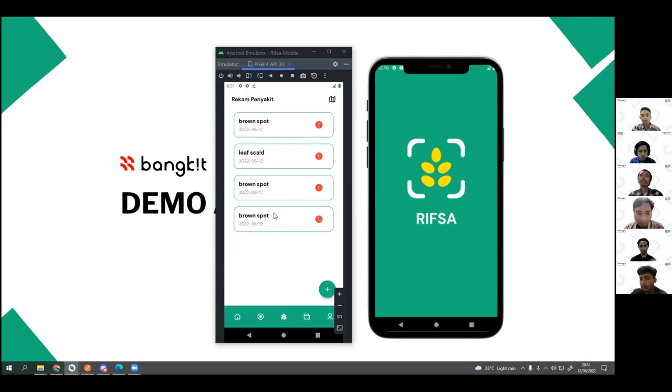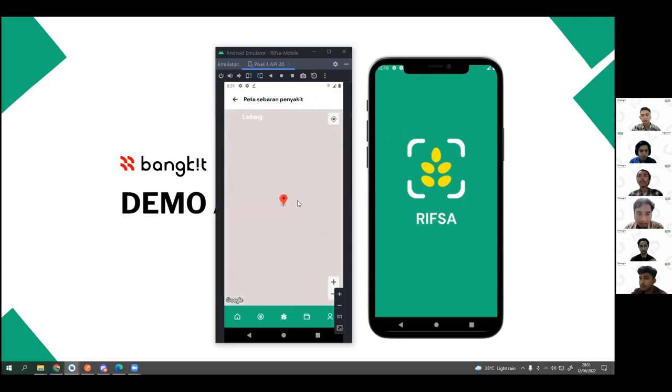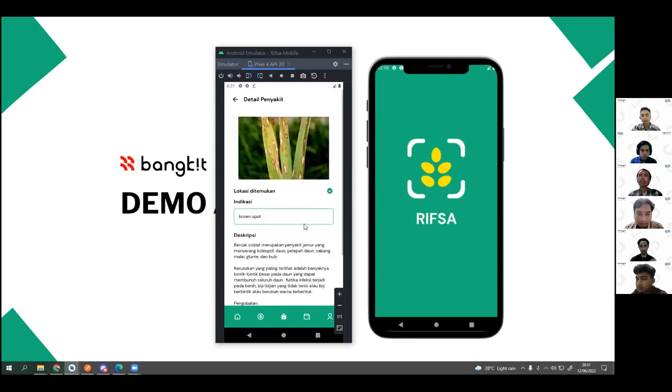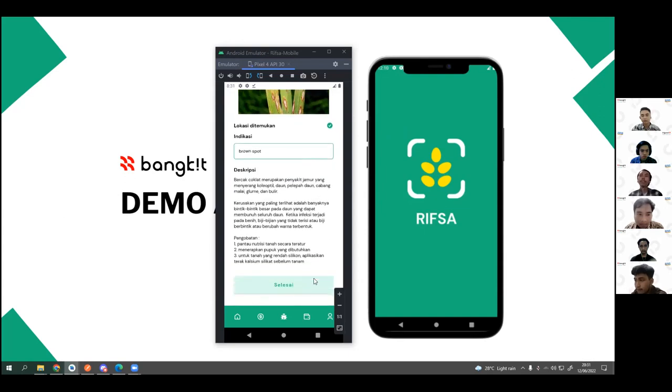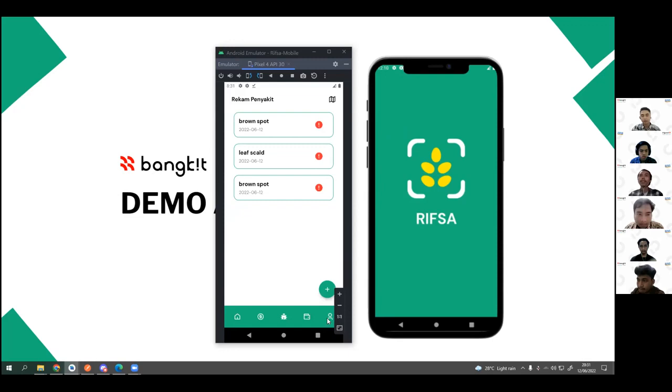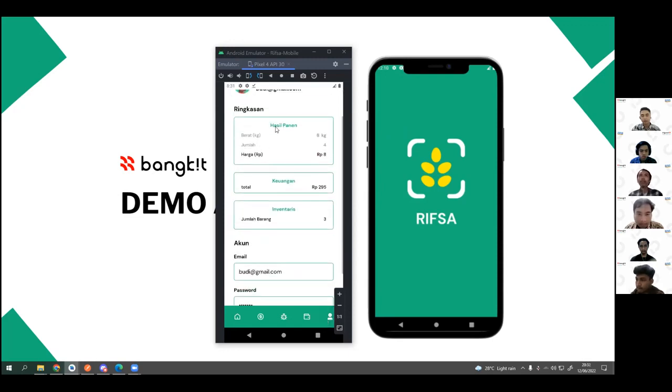Then this will be recorded, and also we provide some data in maps, so the user can know exactly where the disease is located, and can detail if the treatment is complete. The user can delete the data, and that's it. It's gone. And there will also be a summary. The next part will be the infrastructure of cloud computing.